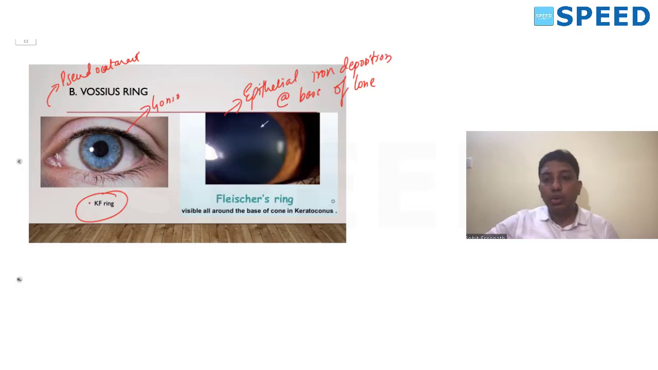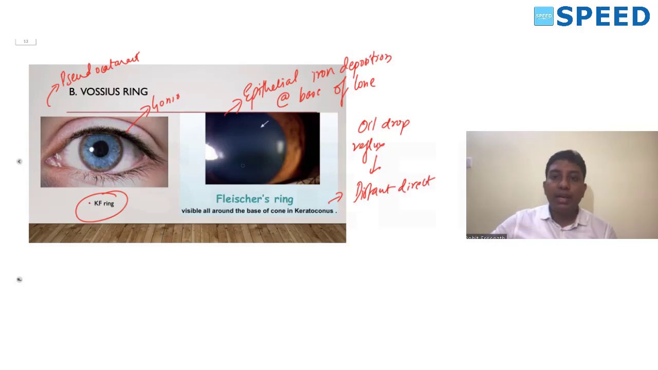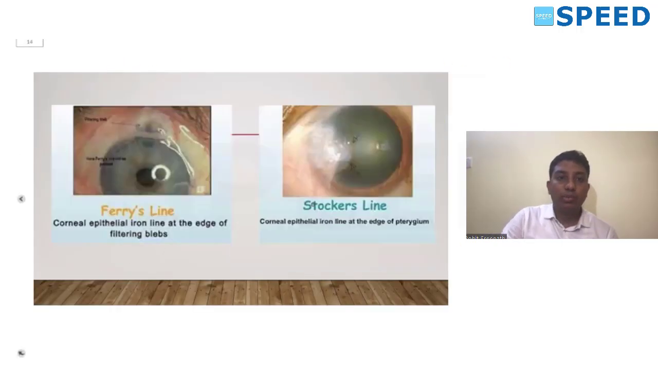Another important thing in keratoconus, we should know about the scissoring reflex on retinoscopy. We should also know about the oil drop sign. On distant direct ophthalmoscopy, we'll see an oil drop reflex. So remember, oil drop reflex in keratoconus and oil drop cataract. Oil drop cataract is a feature of galactosemia. So oil drop reflex is seen in distant direct ophthalmoscopy, and oil drop cataract is seen in galactosemia. Next is the Ferry's line. What is Ferry's line? Ferry's line is nothing but corneal epithelial iron deposition at the edge of the filtering bleb.